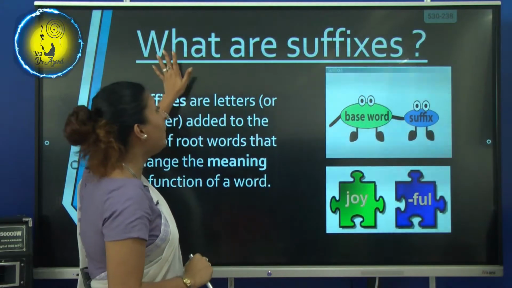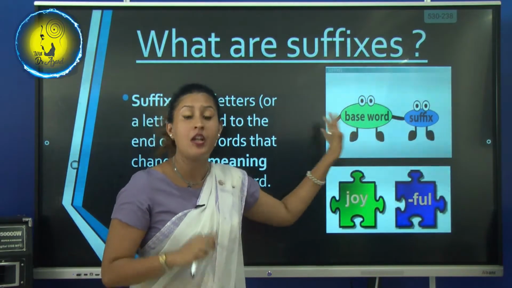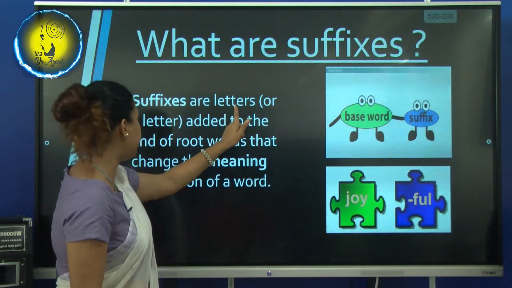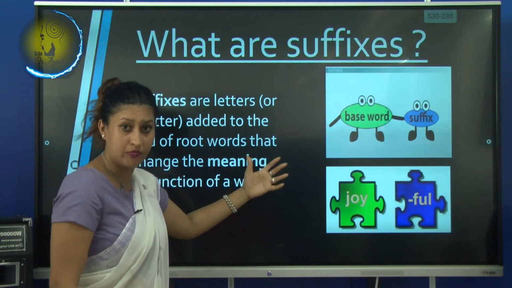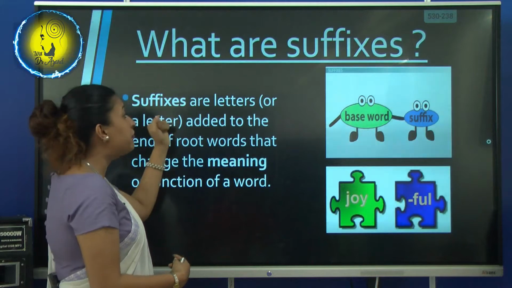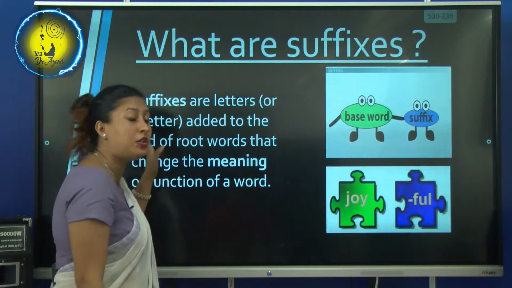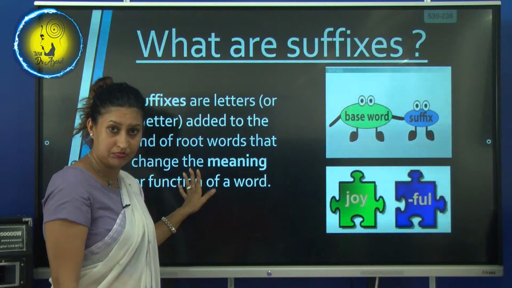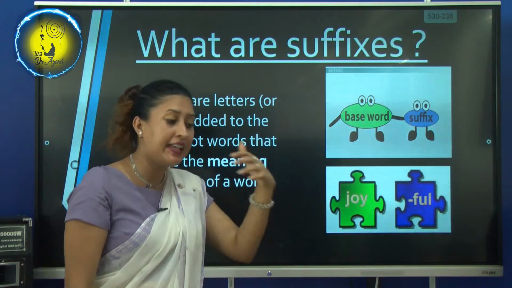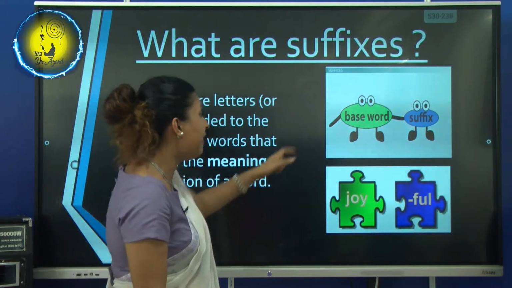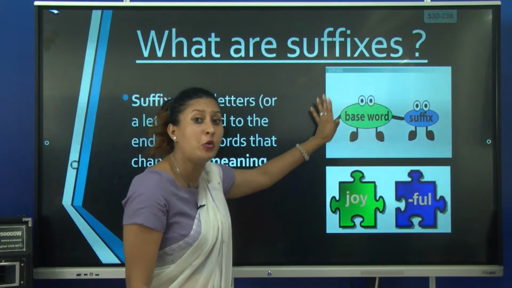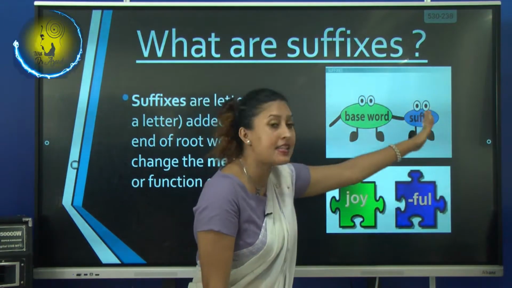Now, what are suffixes? Suffixes are letters, or a group of letters, that we add to the end of the root word. Understand? Suffixes are letters that we add at the end of the root word. See, this is the formation: the base word, which means the root word, and then we add the suffix.